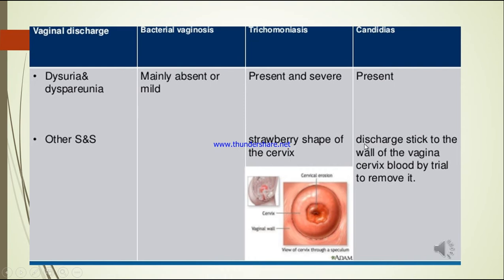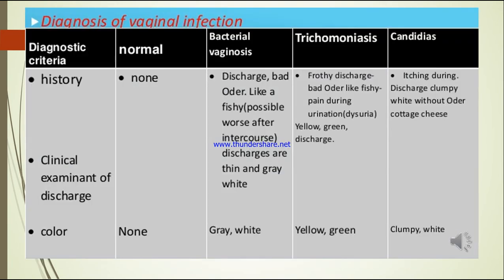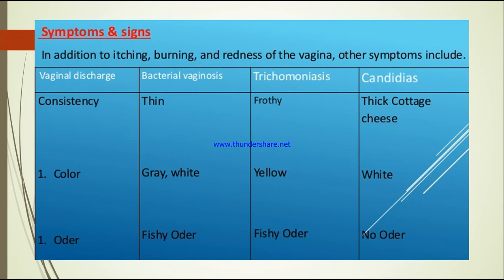In candidiasis, a discharge sticks to the walls of the vagina and the cervix, and when we try to remove it, there will be bleeding. So these are some of the signs and symptoms of vaginitis.